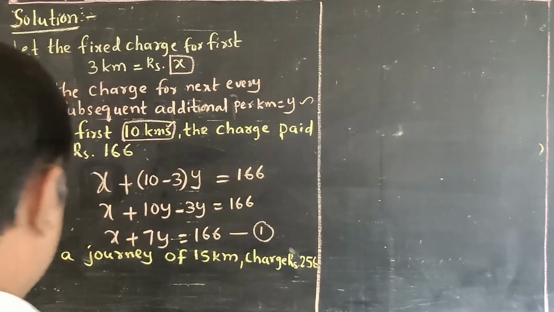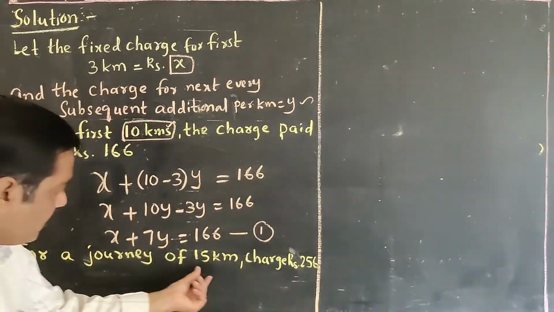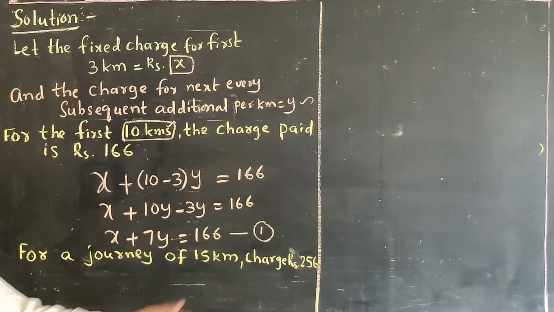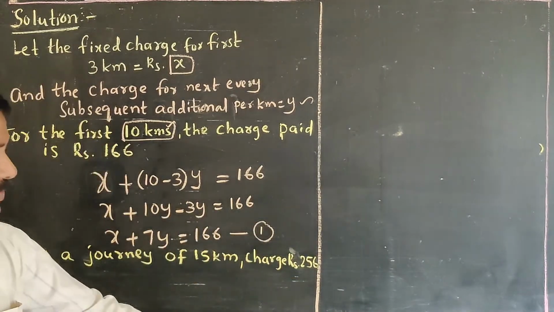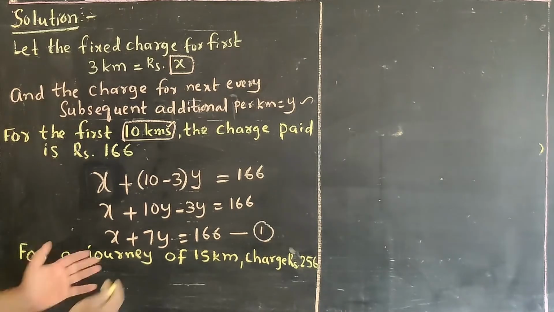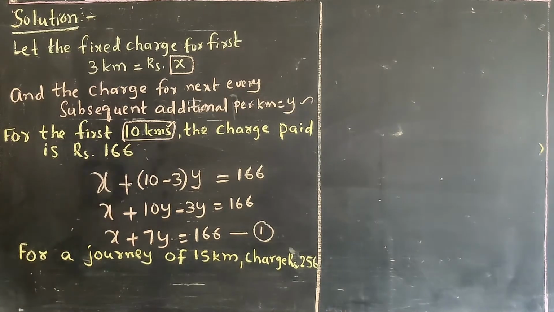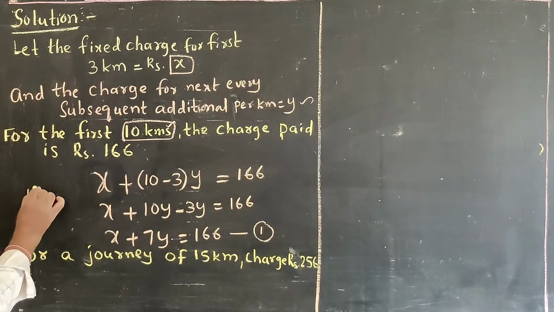See the next condition here. For a journey of 15 kilometers, he was charged 256 rupees. So for this, same like this, total 15 kilometers.